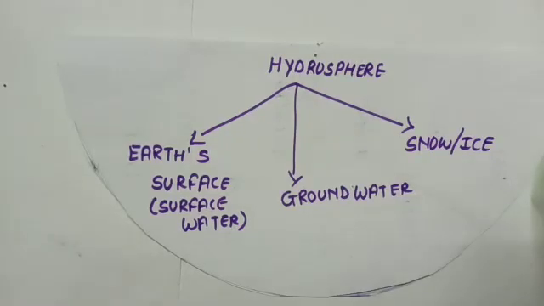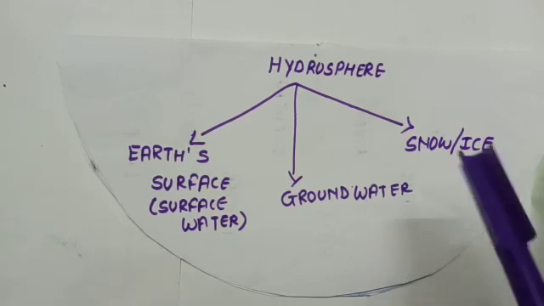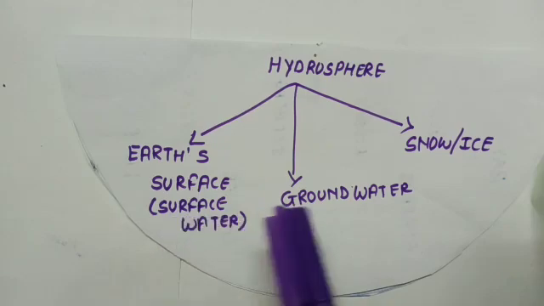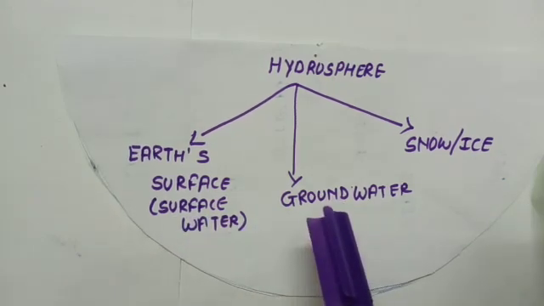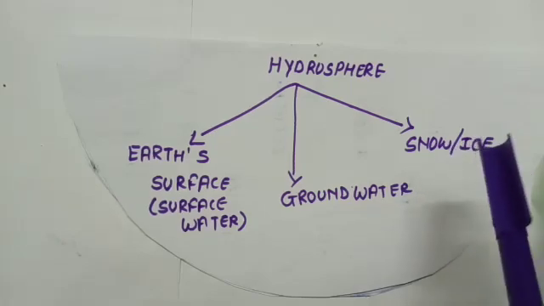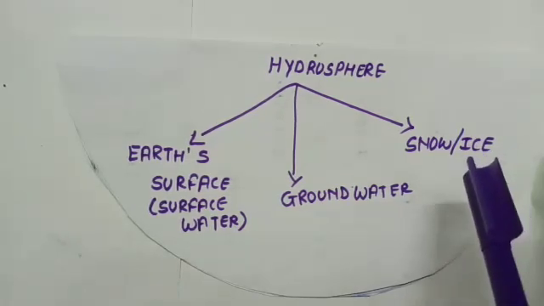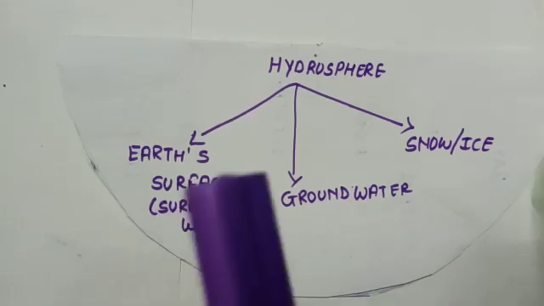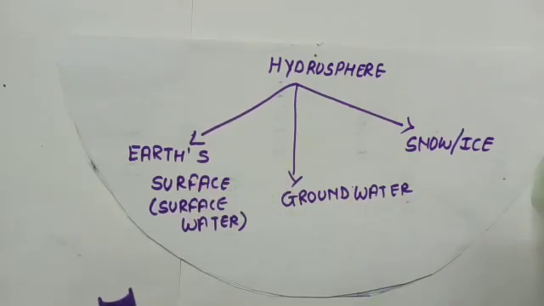So in the hydrosphere, different water bodies are there and they are present either in the form of snow or ice, in the form of surface water or in the form of groundwater. Even these water bodies lead to the evaporation of water into the atmosphere that together forms the earth's hydrosphere. That means lithosphere, hydrosphere and atmosphere together lead to the formation of the biosphere. They are correlated to each other.